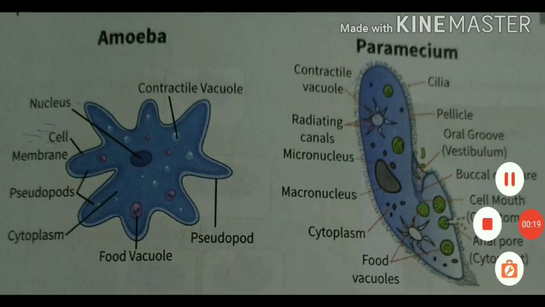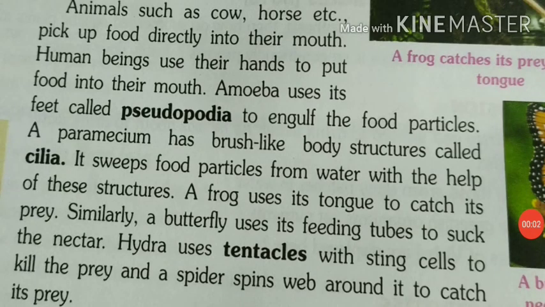So let's talk about frog. A frog uses its tongue to catch its prey. Similarly, a butterfly uses its feeding tube to suck the nectar. So the frog's tongue is very sticky, so it can easily catch its prey by the help of its tongue. And a butterfly has a feeding tube, an antenna-like structure you have seen in butterflies. So a butterfly uses its feeding tube to suck nectar from flowers.